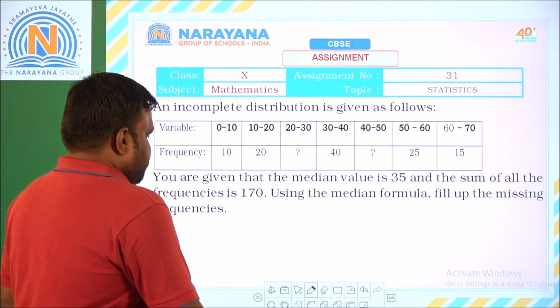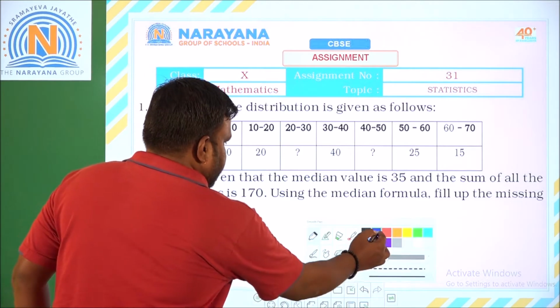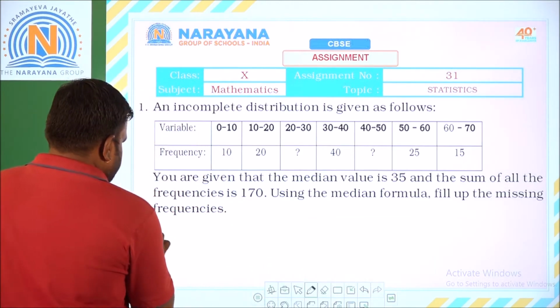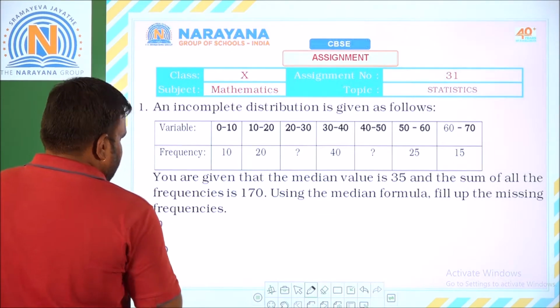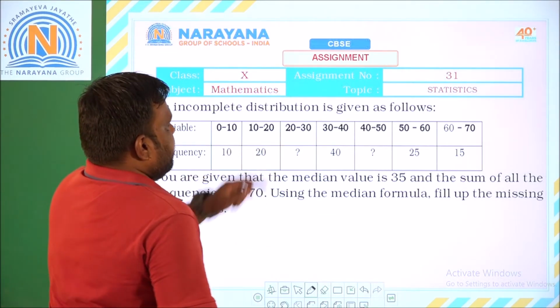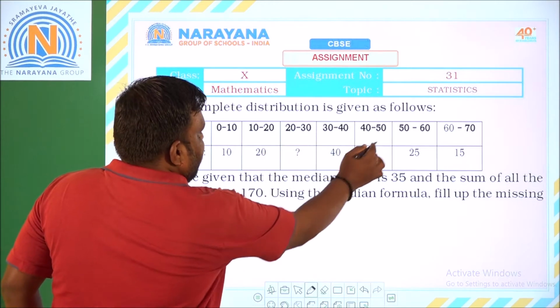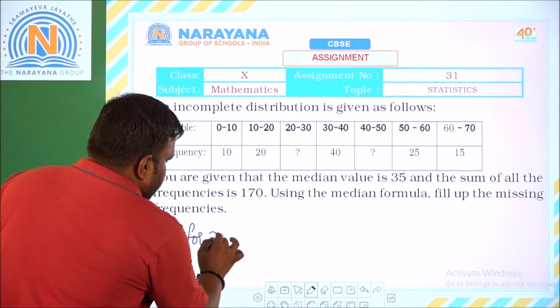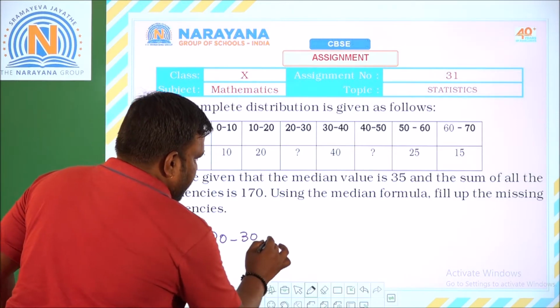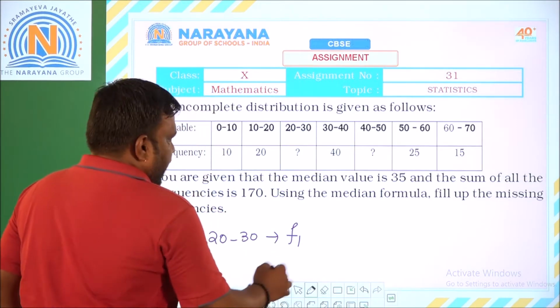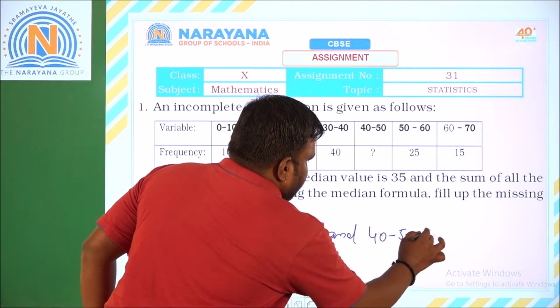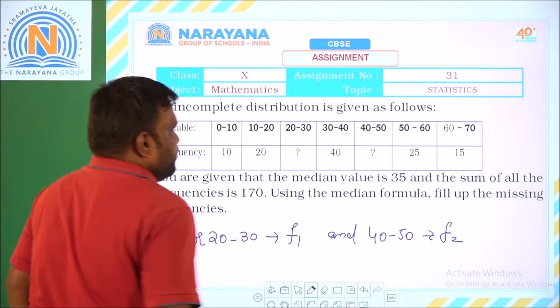So first, let us start with the solution. Let the missing frequencies for the classes 20 to 30 and 40 to 50 be F1 and F2. For 20 to 30, let the missing frequency be F1, and for 40 to 50, let the missing frequency be F2.